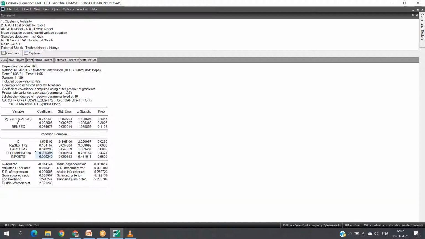In other words, HCL return has no relation with the changes happening in Tech Mahindra return and Infosys return. That means HCL return is not getting affected by the returns of Tech Mahindra as well as Infosys. It is confirmed through the probability value, which is greater than 5%.